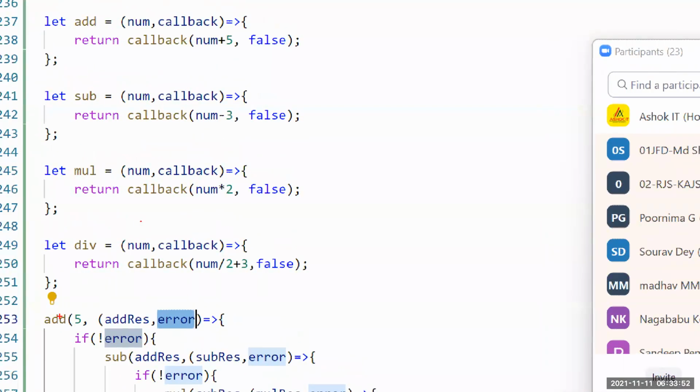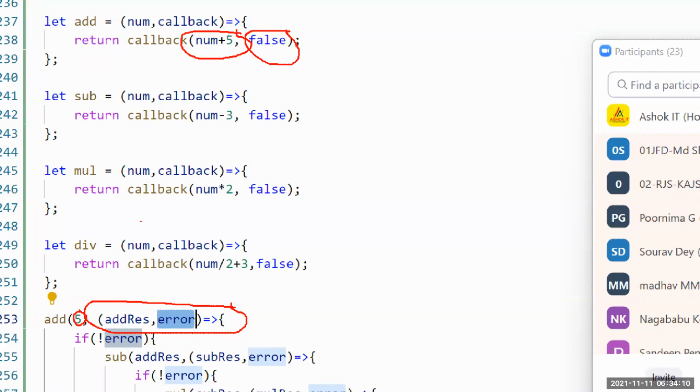5 stored into num. Function stored into callback. 10 stored into add result. False stored into error.